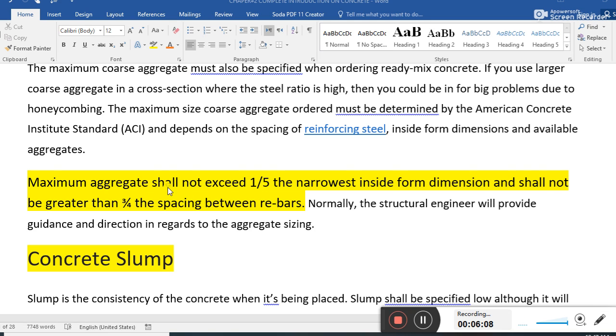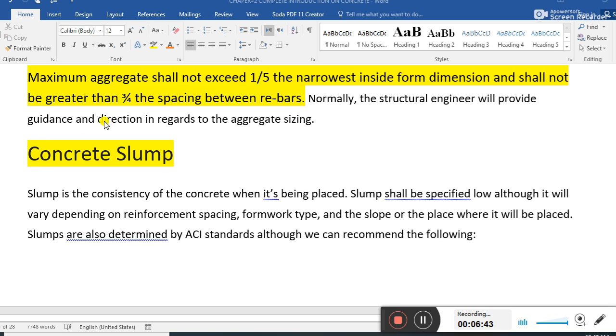Maximum aggregate, see guys, this is the important part. Maximum aggregate size shall not exceed 1/5 of the narrowest dimension and shall not be greater than 3/4 of the spacing between the rebars. This is the important part. Normally the structural engineer will provide the guideline and direction in this regard for aggregate sizing.